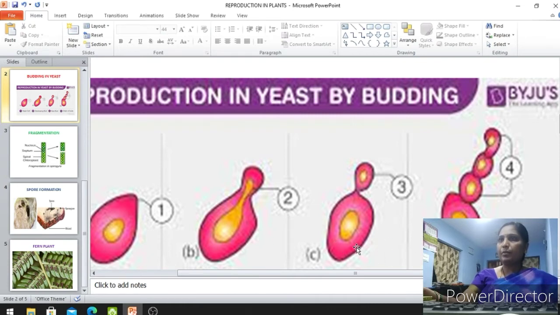So by the budding process, reproduction is taking place in yeast cells. This is one of the examples of asexual reproduction. The same budding you will also see in Hydra, that we'll read in class 8, reproduction in animals.